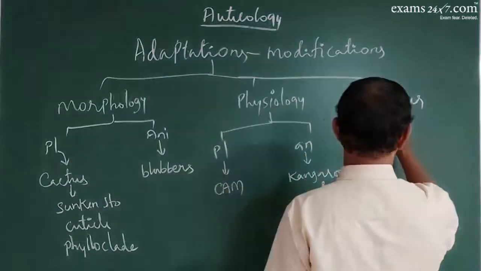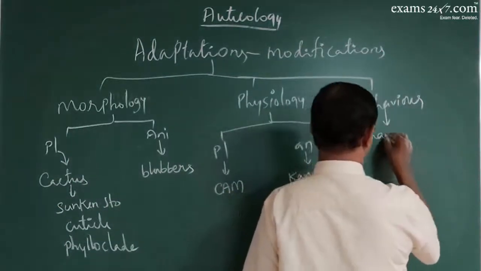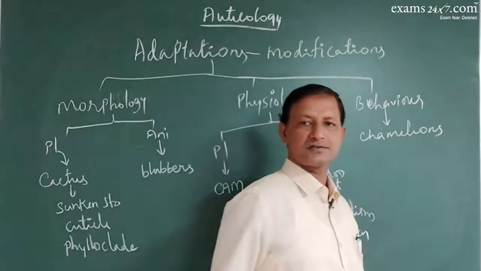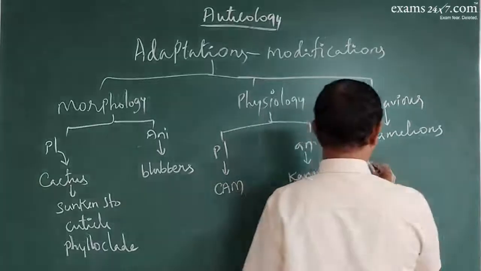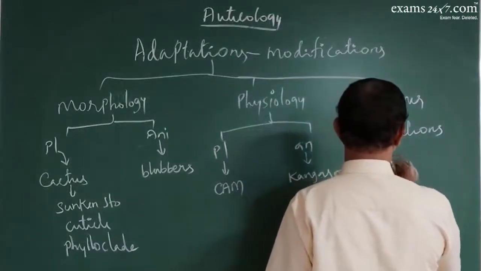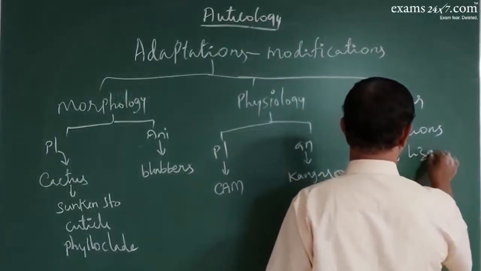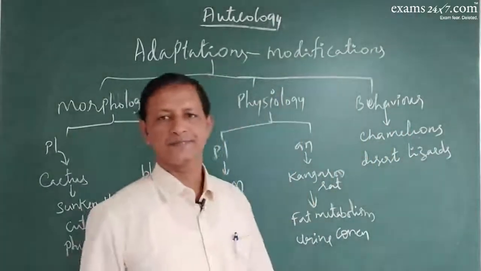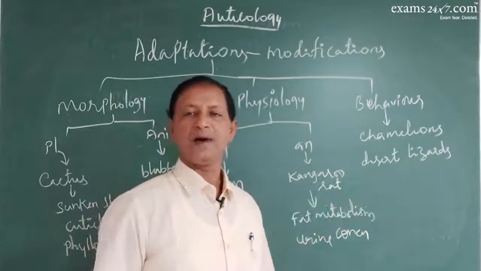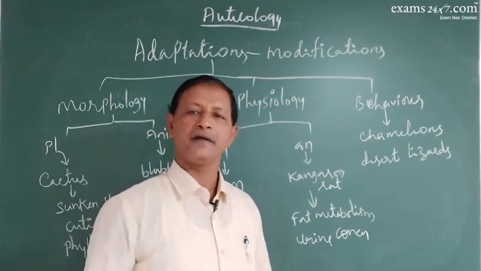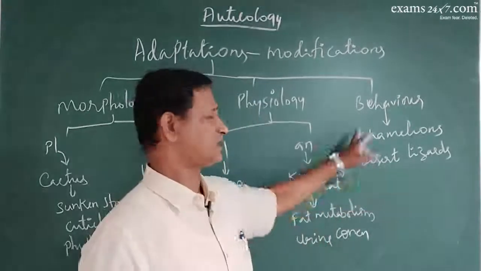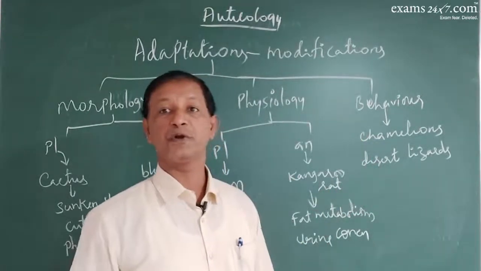Behavioral adaptation is seen in the case of chameleons and also desert lizards: basking under the sun for a long time, then going to the shade. Chameleons keep on changing colors for their protection.